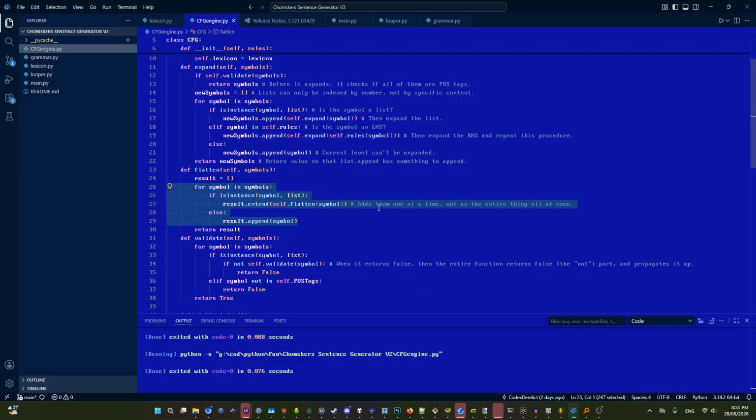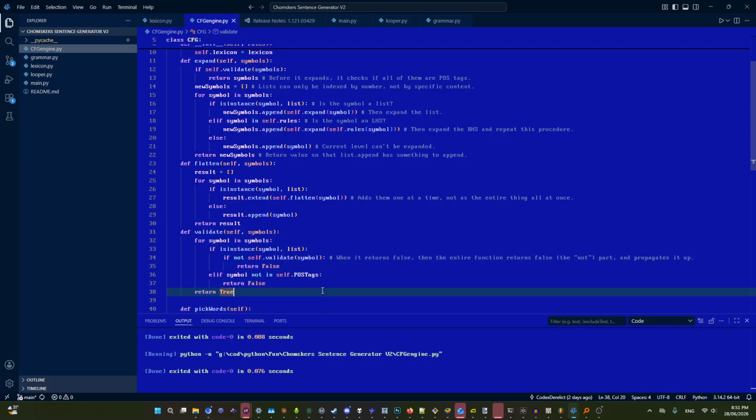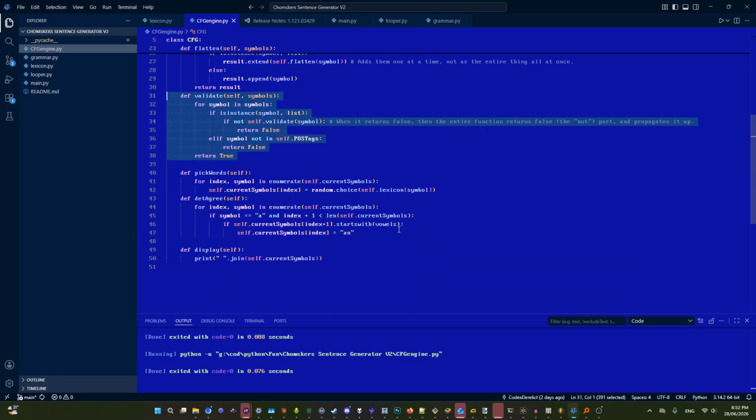So basically, if it's an array, then it adds all of the items one by one, and recursively so. If it's an array, then it looks inside the array, and then inside that array, etc., etc., and then it adds each element of the array one by one. But if it's just a symbol, then it just appends it normally. And then, of course, the definition validate. Basically the same exact logic as expand, except it's just checking. It's not really doing anything of that nature.